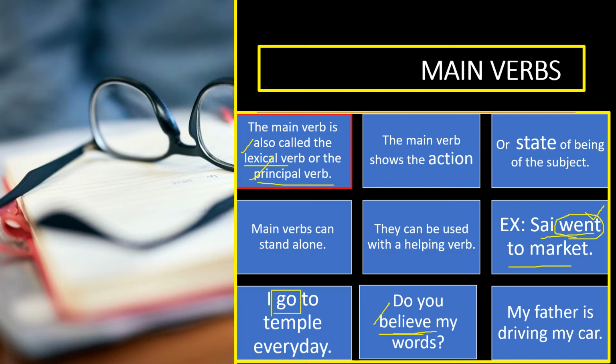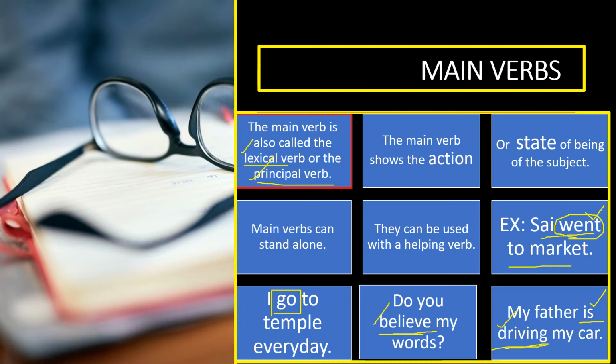Finally, my father is driving my car. Here also the verb is driving. Here "is" is called the helping verb, and driving is called the main verb. So driving is the main verb, and is is the helping verb. So main verbs can be used with helping verbs.